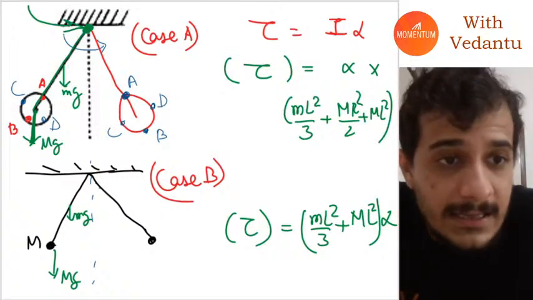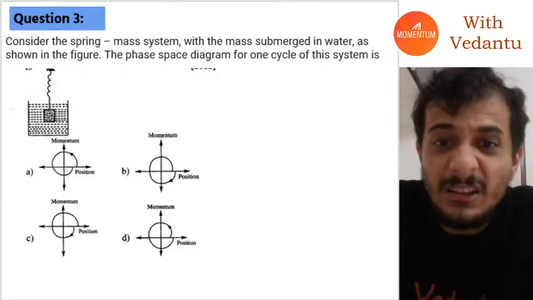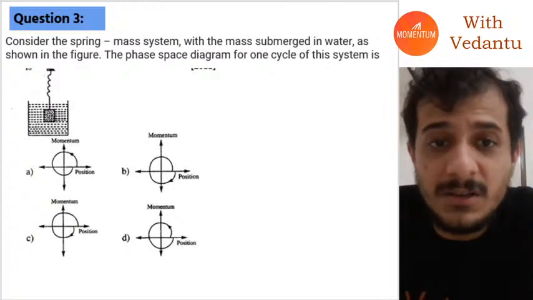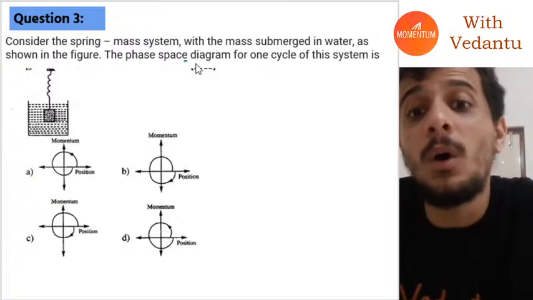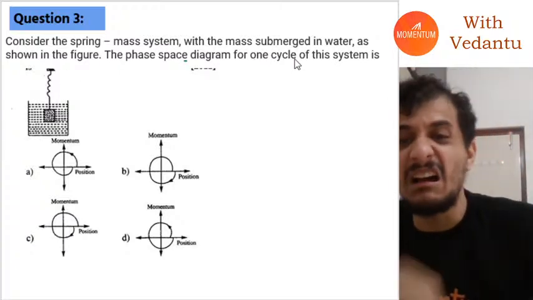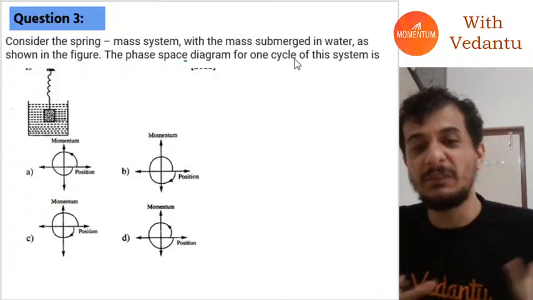Okay, next is this question. Consider the spring mass system which is submerged in water as shown in figure. What will be the phase space diagram of one cycle of this system?